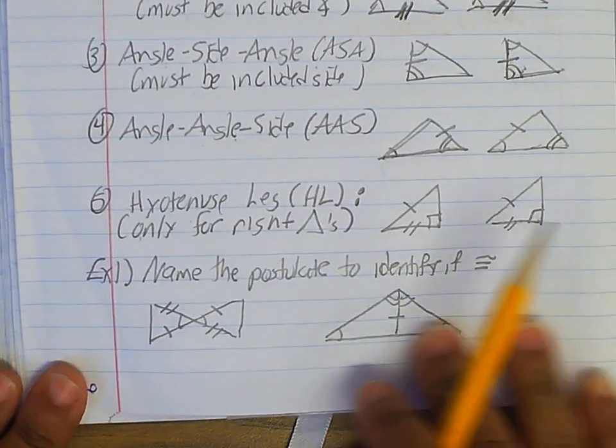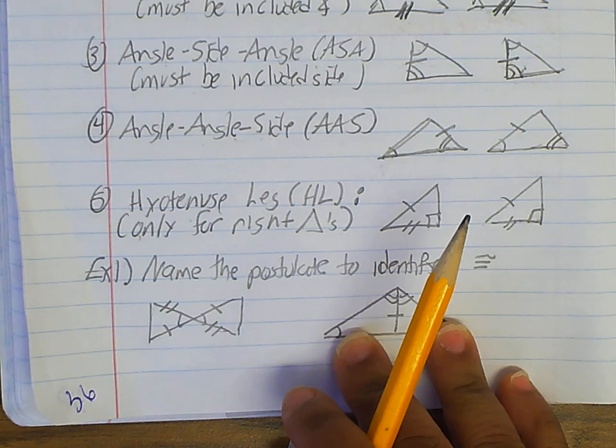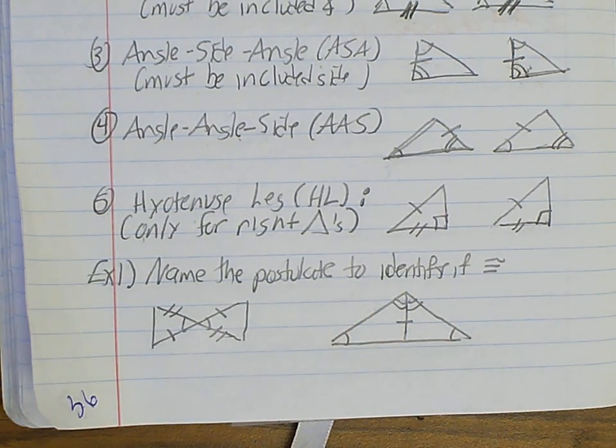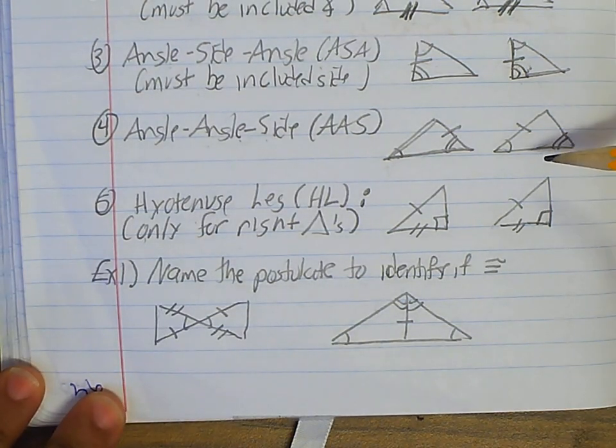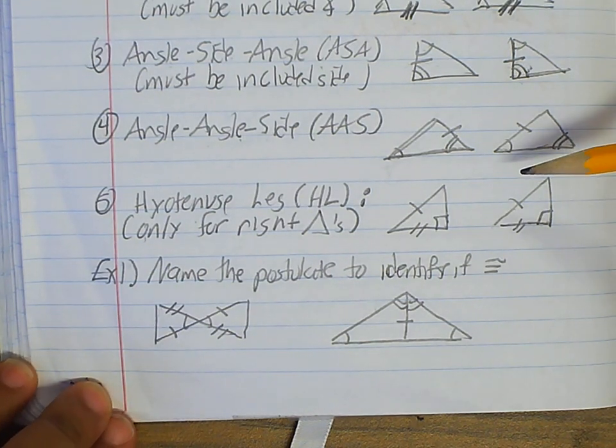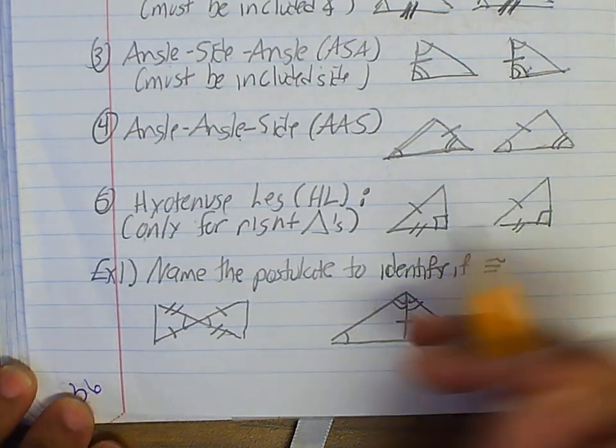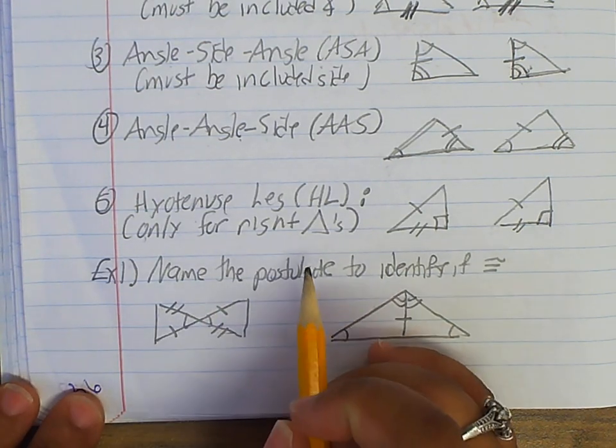All right, so here's our first example. It says name the postulate to identify if it's congruent. Now, obviously, there's going to be a lot of these. I'm not going to do every single type, so that's why you need to refer to these pictures. And if you're still struggling, view the PowerPoint I'm going to post also. So let's just go through this one and see what we have.